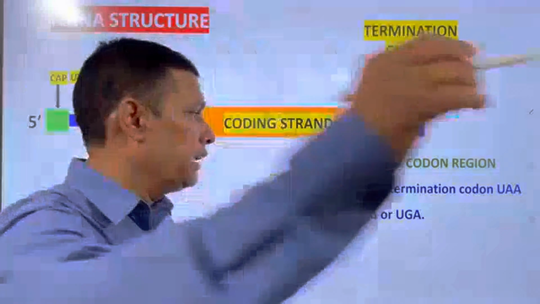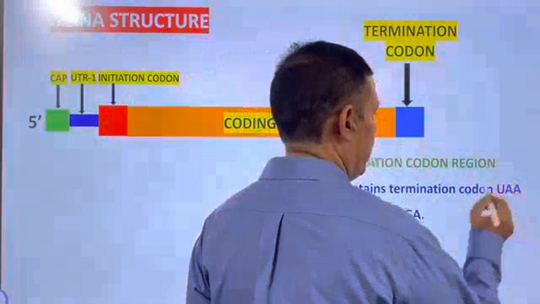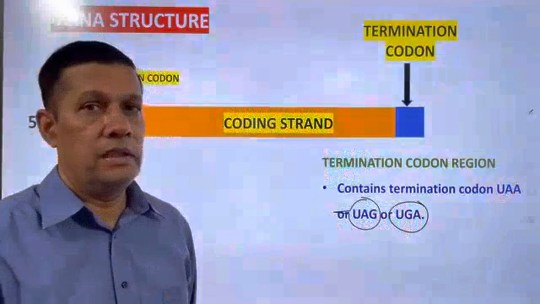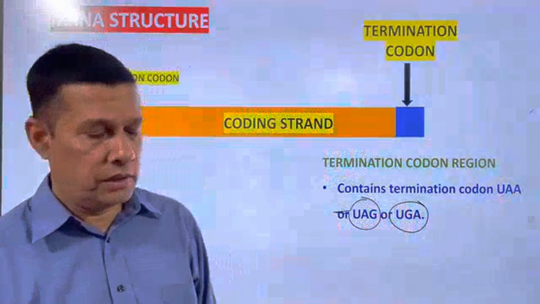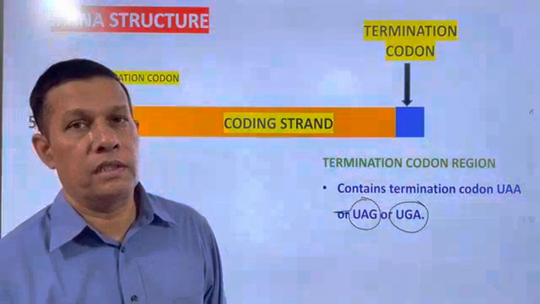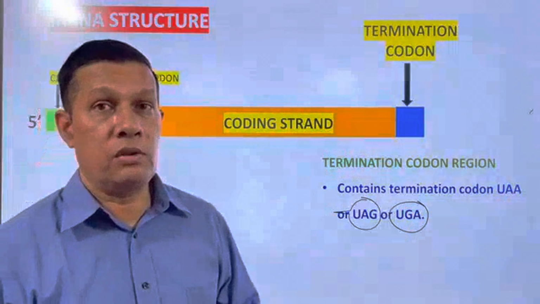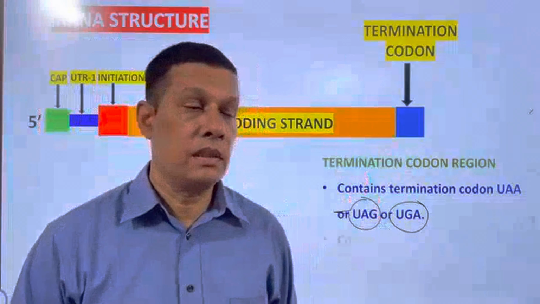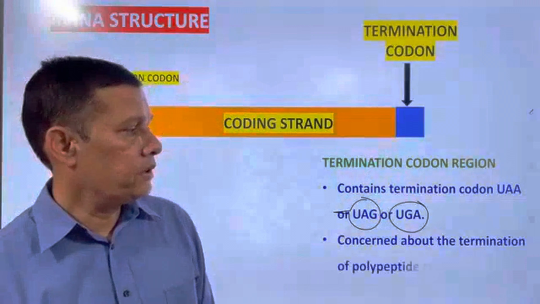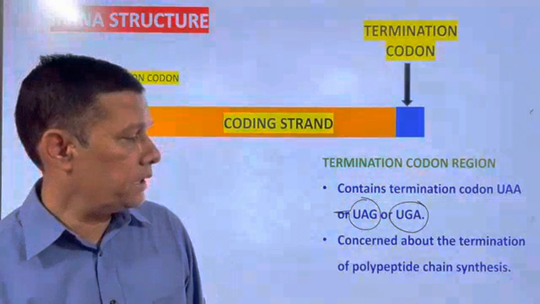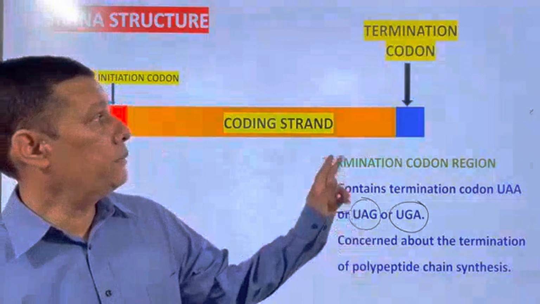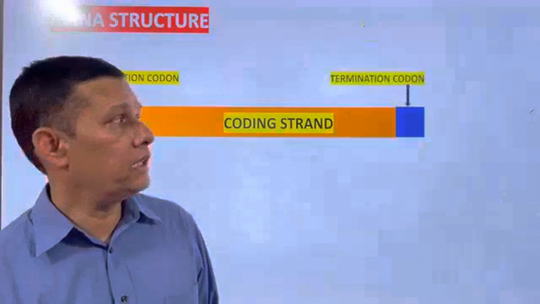What are they? UAA, UAG and UGA. Whenever these codons are present, formation of the polypeptide chain stops. That's about the termination codon region.